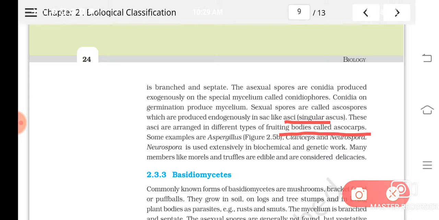Like this, in ascomycetes also the hypha will be growing through the substratum, and when the vegetative phase is over, they will produce fruiting bodies. The fruiting bodies of ascomycetes are known as ascocarps. What are they? Ascocarps. And in ascocarp, some structures are there. They are known as what? Asci or ascus. And in ascus, the ascospores are formed endogenously. Actually, in each ascus there will be 8 spores. 8 spores will be there.